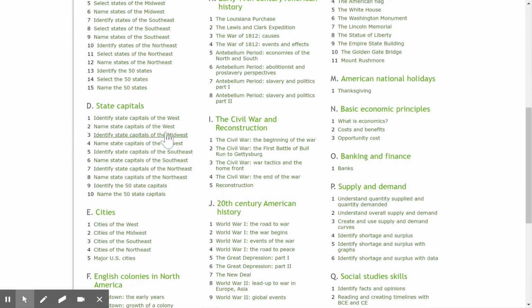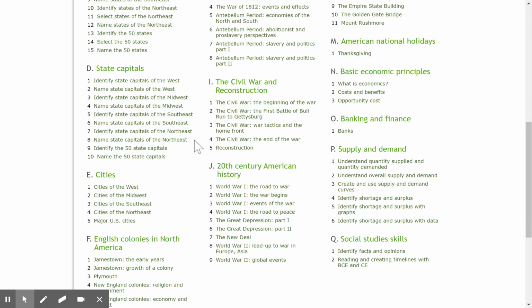I did not assign state capitals, but lesson D is all of the capitals. So if you want to challenge yourself, if you've got the states down, because some of you will know the states pretty well, challenge yourself to start to learn the capitals.